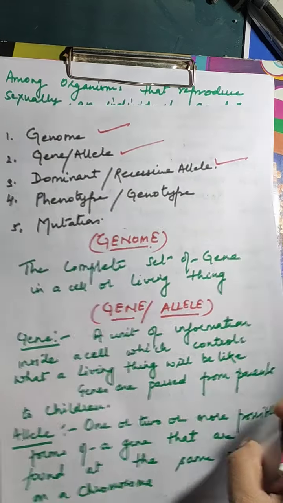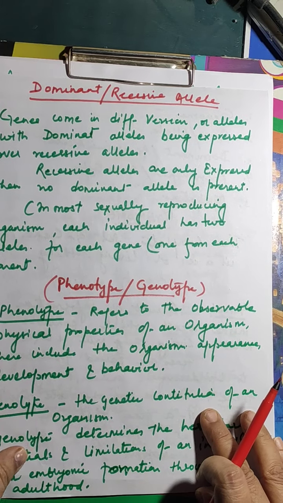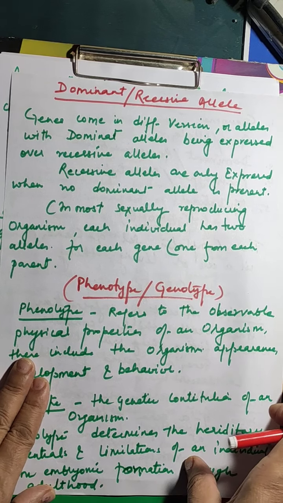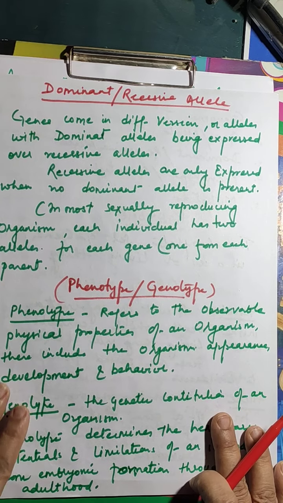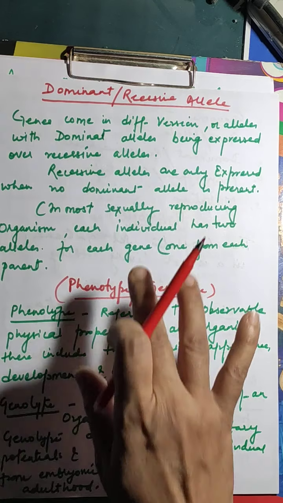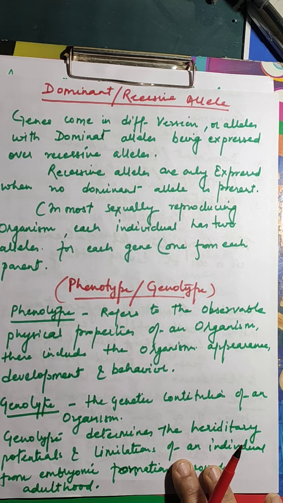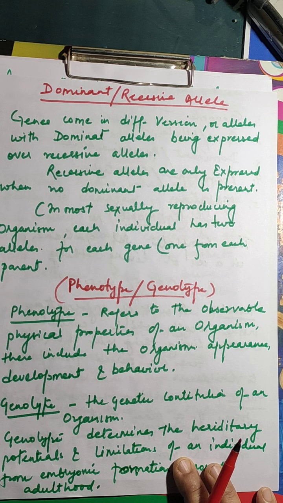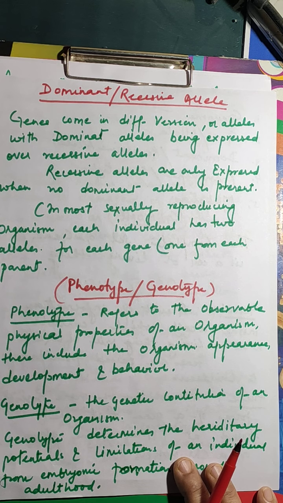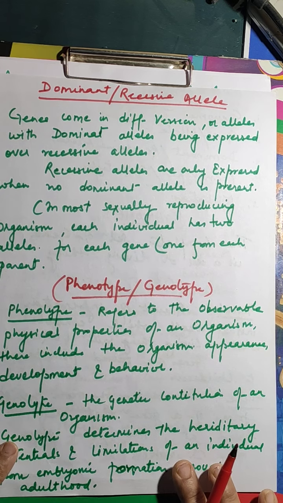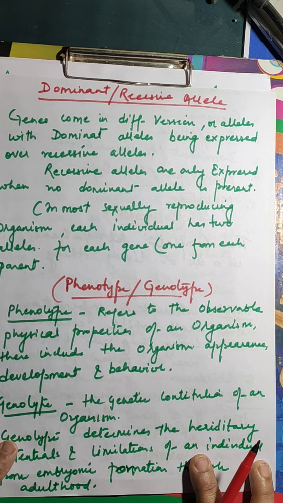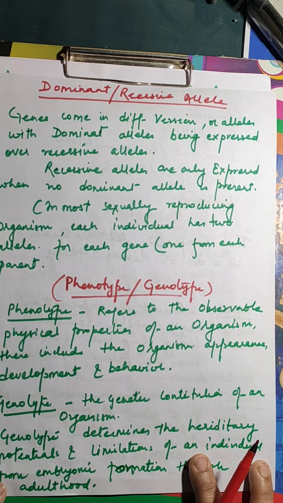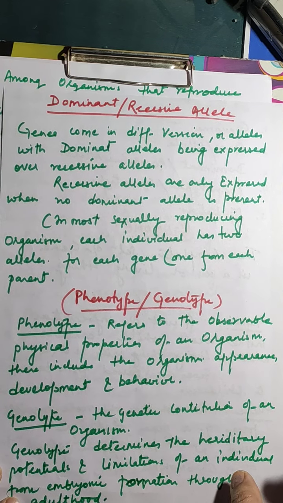Next topic is phenotype and genotype. Look at the definition I have written here. Dominant and recessive alleles: genes come in different versions, or alleles, with the dominant alleles being expressed over recessive alleles, as I explained. Recessive alleles are only expressed when no dominant allele is present. And in most sexually reproducing organisms, each individual has two alleles for each gene, one from each parent. Now come to the next